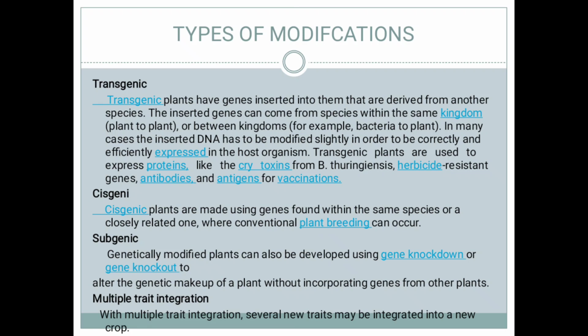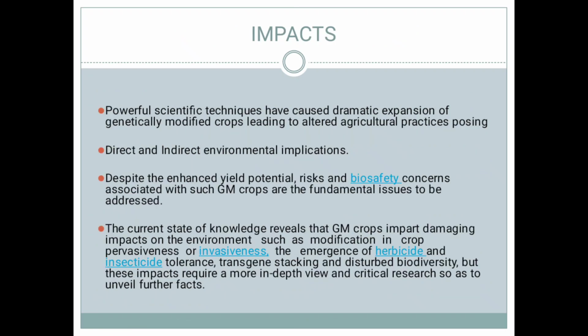Cisgenic plants are made using genes found within the same species or a closely related one, where conventional plant breeding can occur. Subgenic genetically modified plants can also be developed using gene knockdown or gene knockout. The impacts of these powerful scientific techniques caused a dramatic expansion of genetically modified crops, leading to altered agricultural practice, posing direct and indirect environmental implications despite the enhanced yield potential, risk and biosafety concerns.